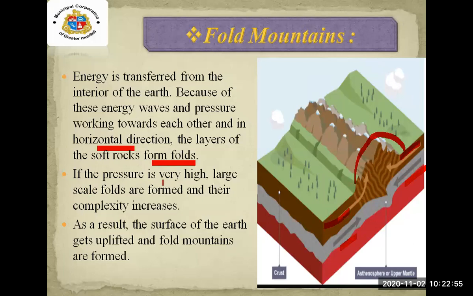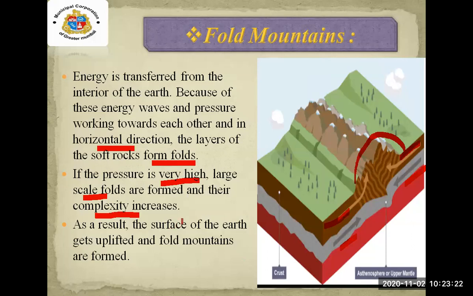If the pressure is very high, large scale folds are formed and the complexity increases. Right now, the pressure is not so high over here.